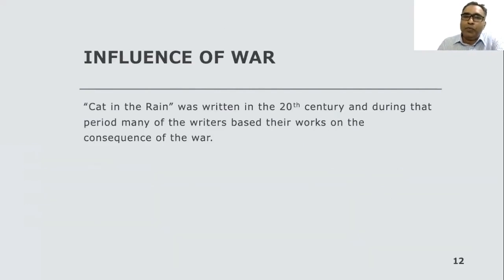This is also true because the influence of the war has a great impact on this story. So we can see that the war has a great influence on people, and it is also seen in this text how war has made people think. Cat in the Rain was written in the 20th century, and during that period, many writers based their works on the consequences of the war. So it can be easily seen in this text also.